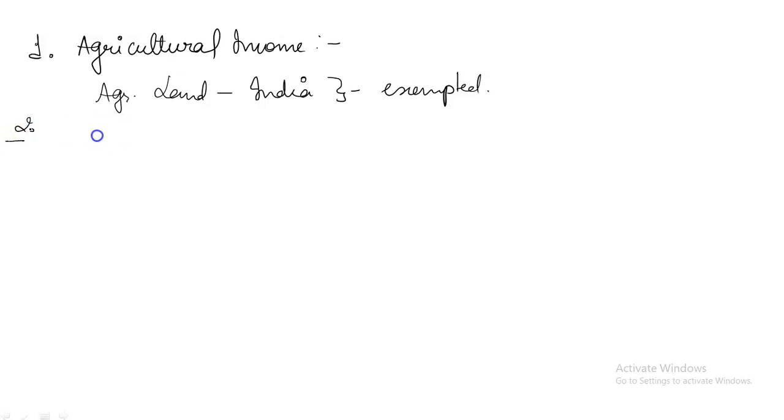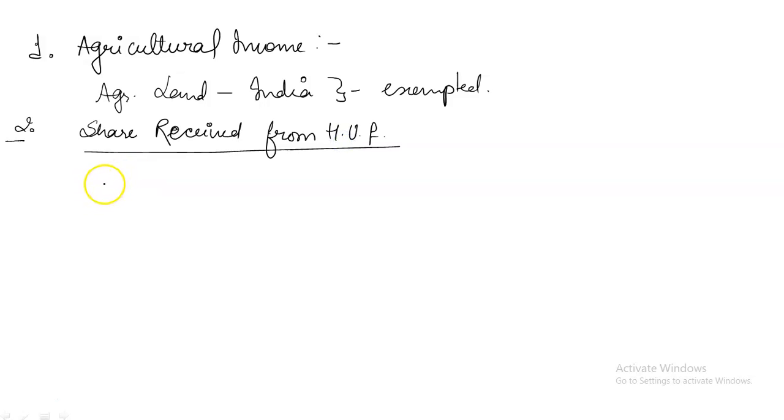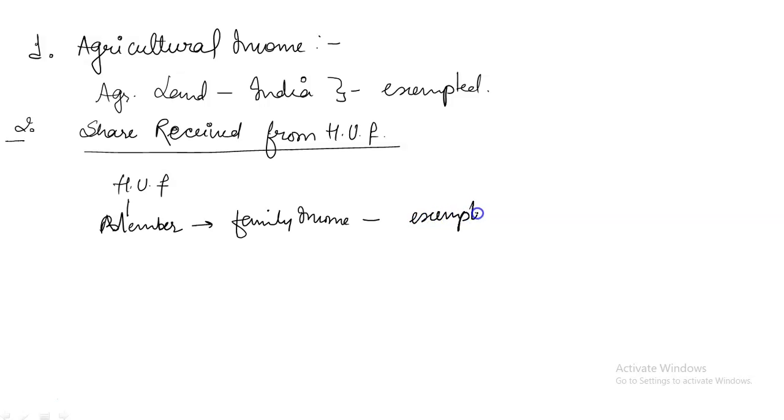The second one is share received from Hindu undivided family. Any amount of sum received by an individual being a member of HUF, out of the family income, that is exempted from tax.